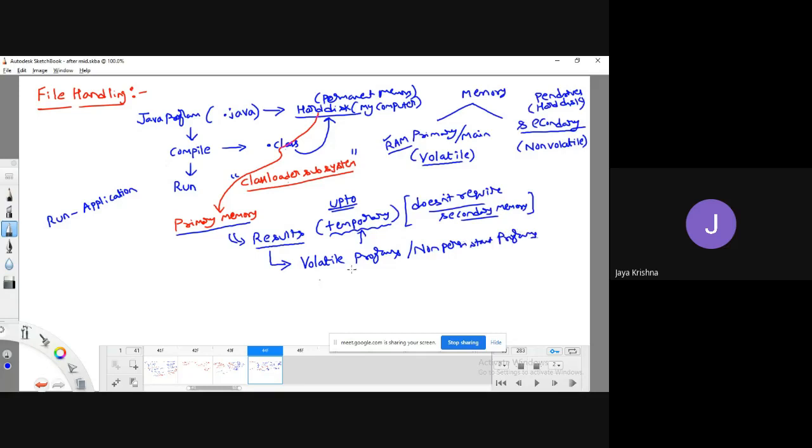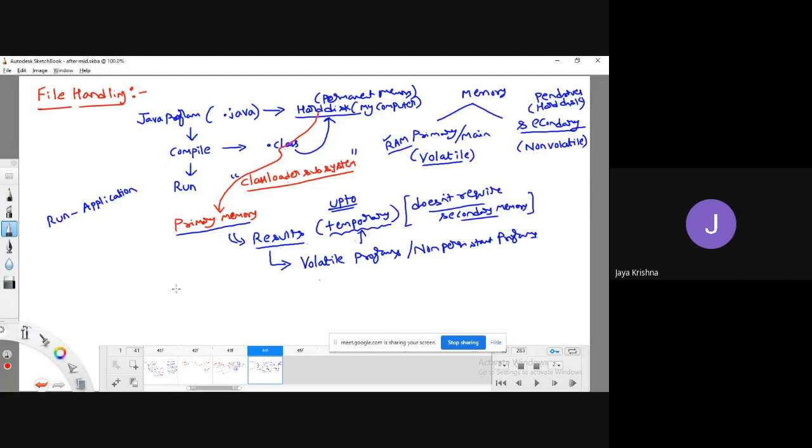Non-persistent programs. Volatile means changing, meaning that whose results are temporary. Non-persistent means it is not persistent, meaning that it is not consistent, always changing. That's it. Okay.